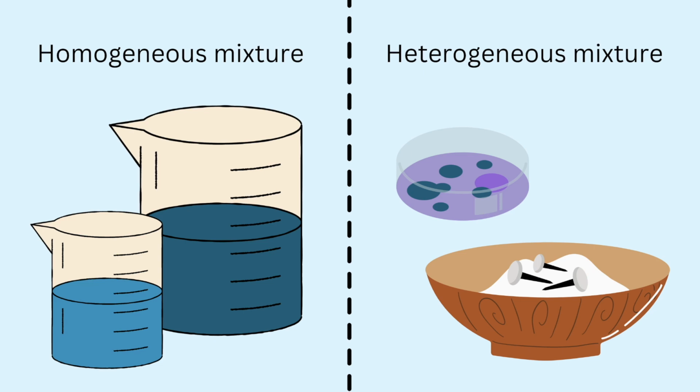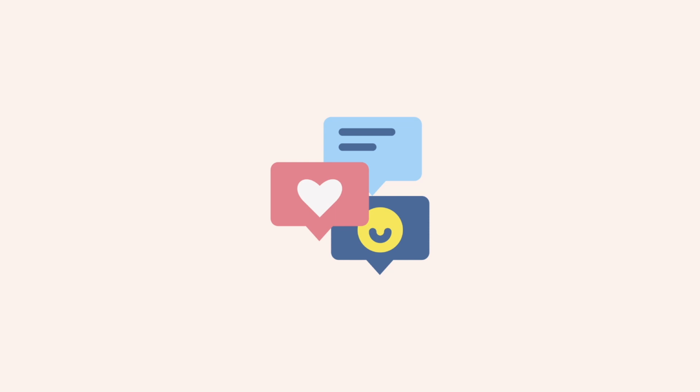One is homogeneous, in which you are not able to clearly distinguish between the constituents of the mixture. Whereas in heterogeneous, you are able to distinguish between the constituents because there is a visual element to it. In the case of iron filings and salt, it's a clear example. The iron filings are clearly visible in salt. So that is all we have learnt in this video.